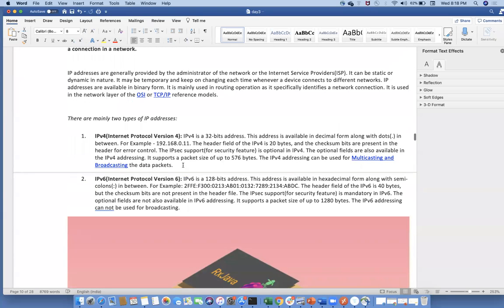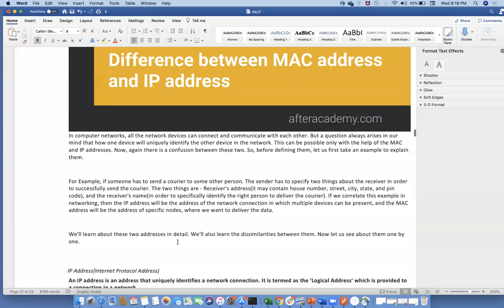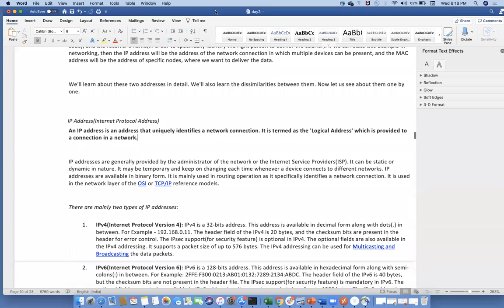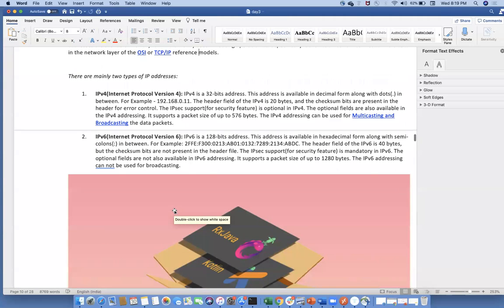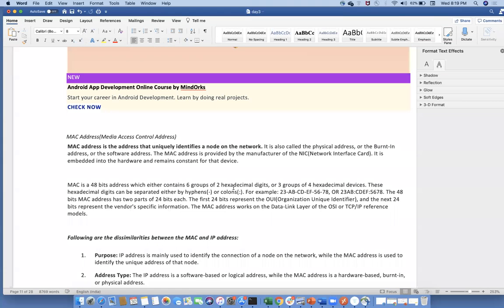What is basically a MAC? I want to say a little bit more information about this. The MAC address is basically a 48-bit address, which either contains 6 groups of 2 hexadecimal digits or 3 groups of 4 hexadecimal digits.